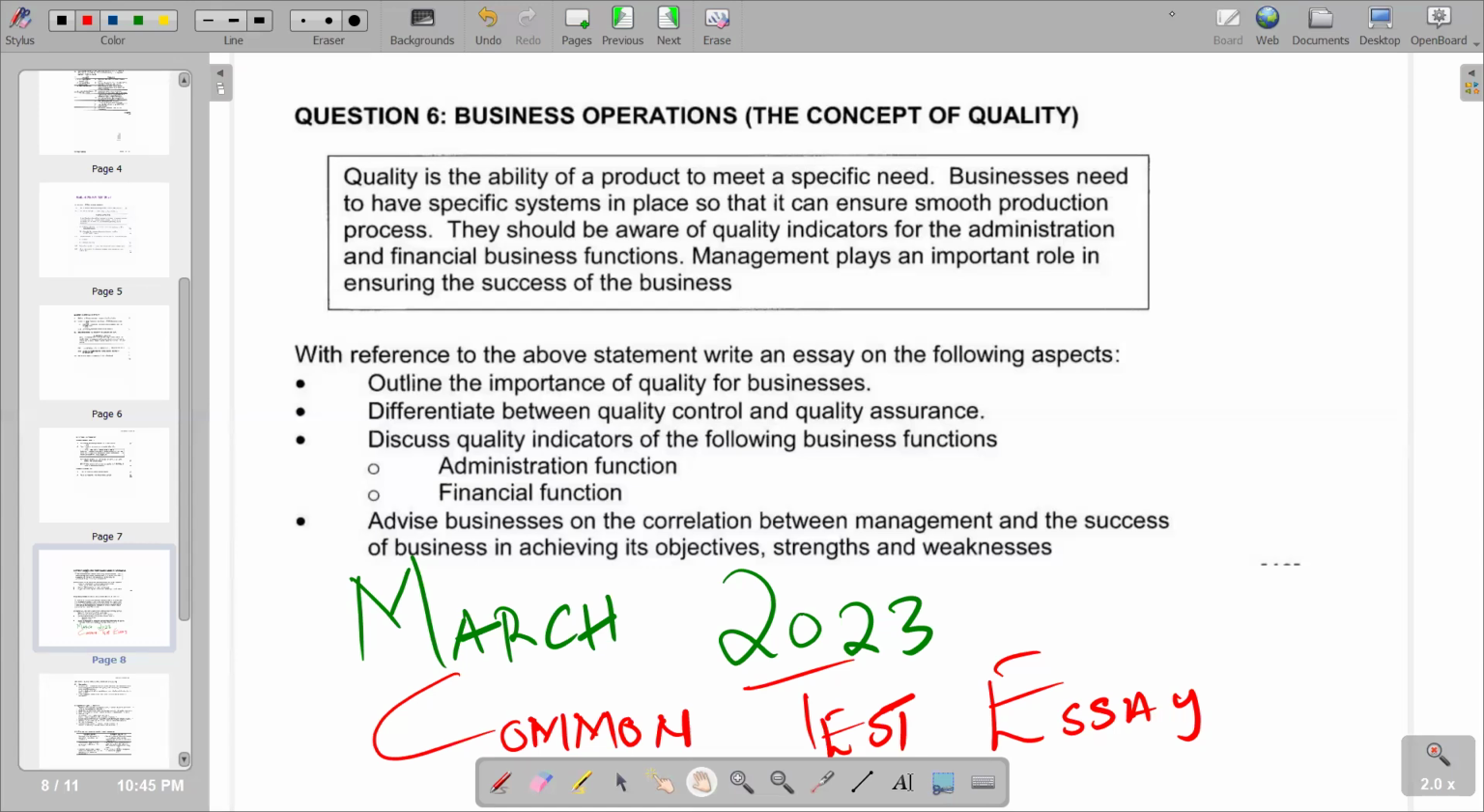In this video, we want to look at a question paper of March 2023, and we're going to look at the common test essay on operations, the concept of quality in particular. So this is the question that we have.